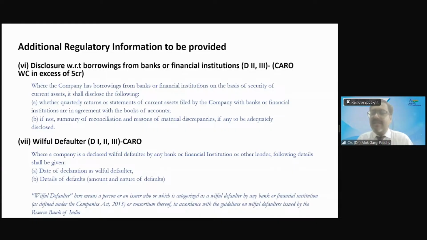So who are these person? RBI has classified each person as willful defaulter. They digested the lakhs and crores, thousands and crores of banks' money, and they flew away. Okay. So if the company is a willful defaulter, because RBI come up with a list of willful defaulter, then it is required to be disclosed.